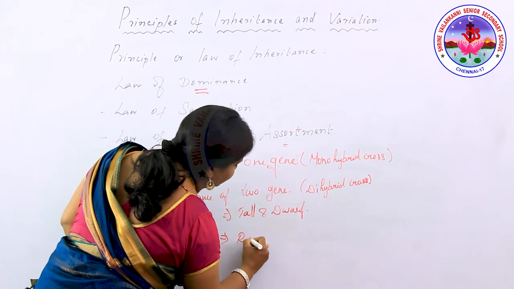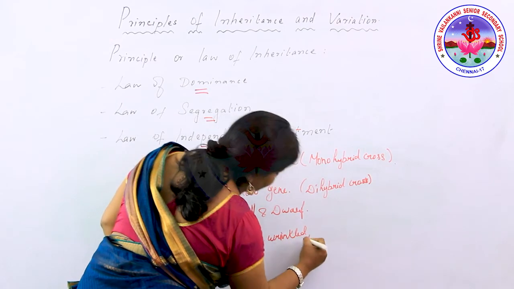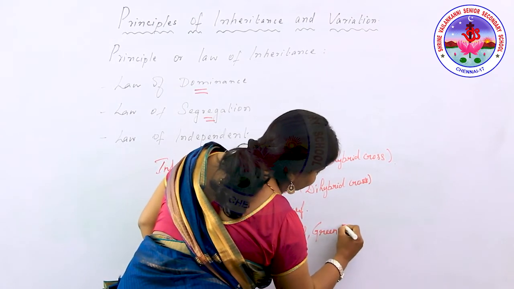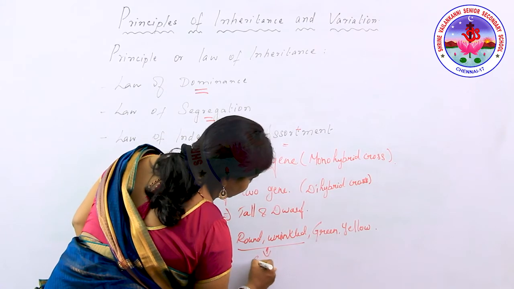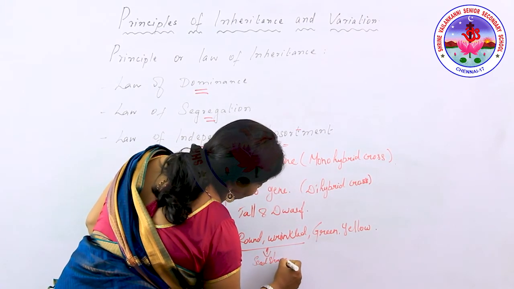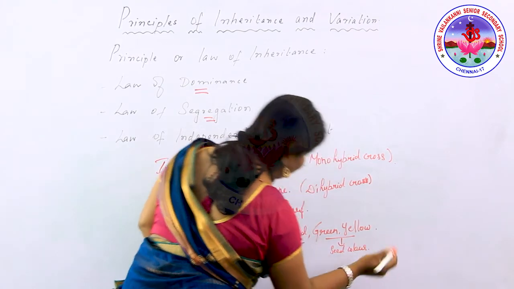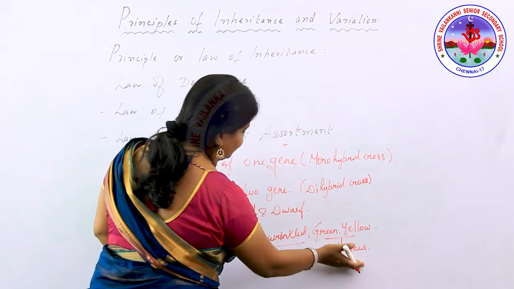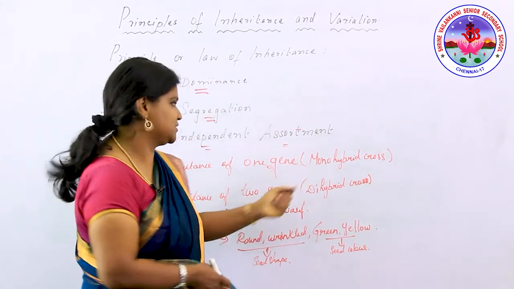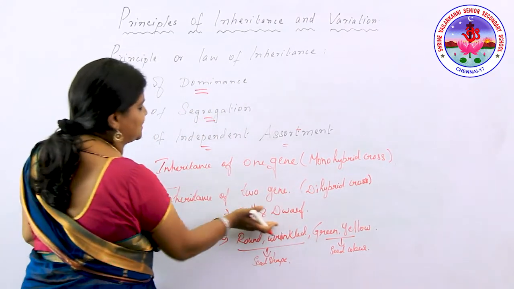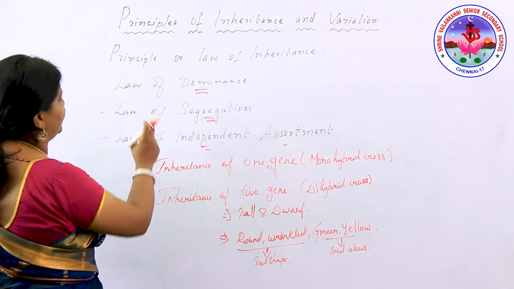For example, round and wrinkled, green and yellow. Round and wrinkled is seed shape, and green and yellow is seed color. So when he uses two different contrasting pairs of characters, he studies the dihybrid cross. In monohybrid cross, he used only the one character, tall and dwarf. Based on his performance, Mendel proposed three laws.